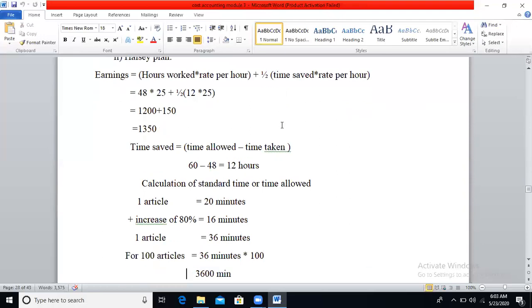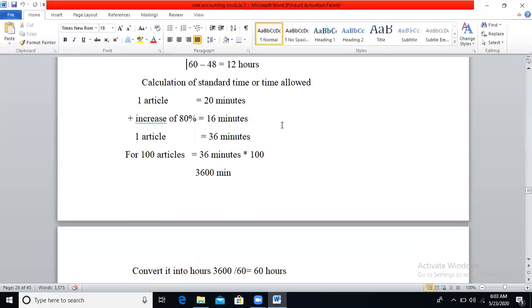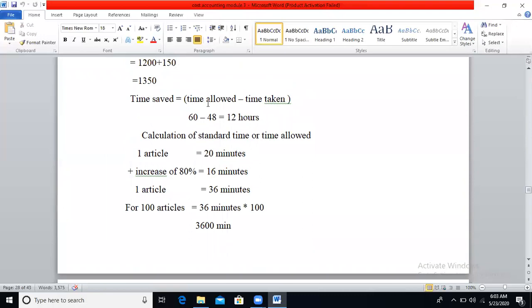So in order to calculate time saved, we require standard time allowed, or time allowed minus time taken. Here they have not mentioned standard time allowed for 100 articles. First we need to calculate time allowed. For one article, it requires 20 minutes, and there is an increase in the time allowed, that is 80%. So 20 into 80%, you will get 16 minutes. So for producing one article, it requires 20 plus 16, that is 36 minutes.